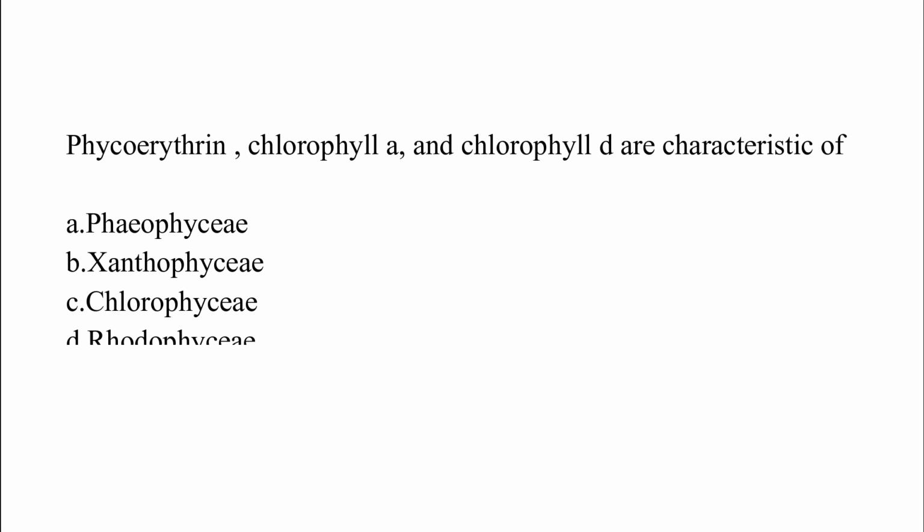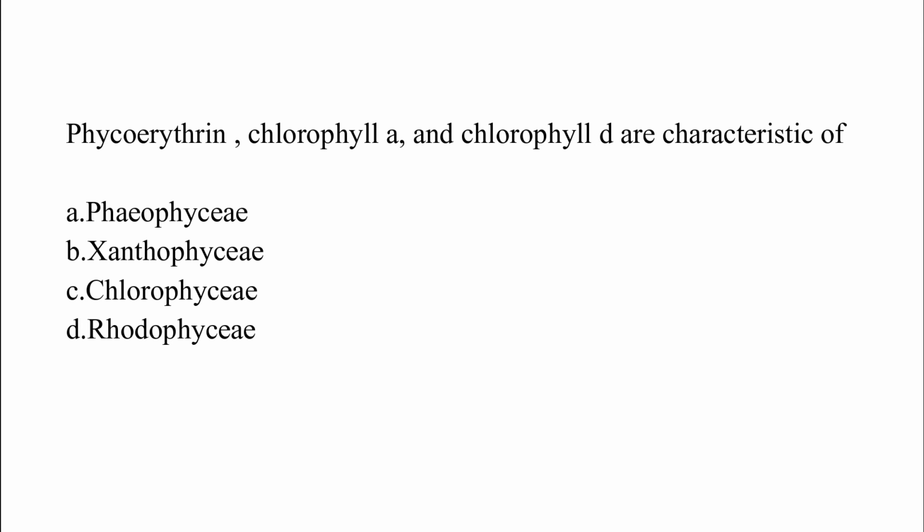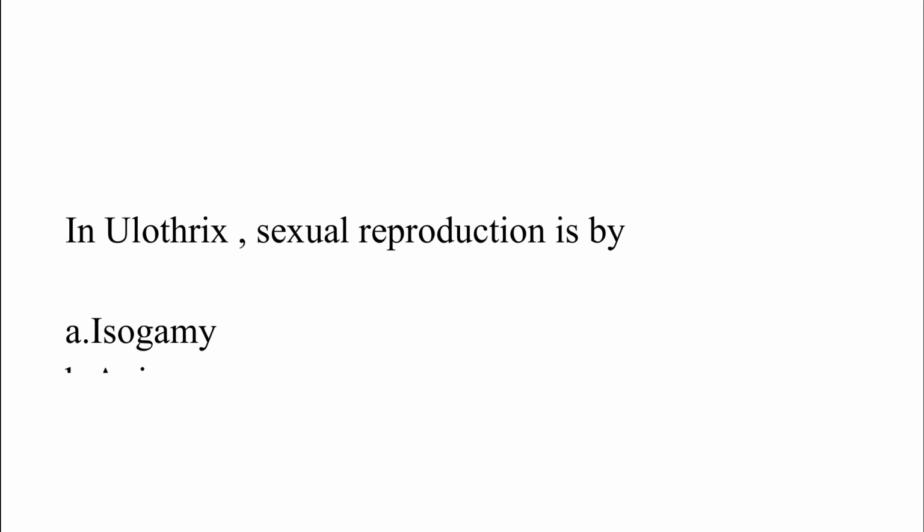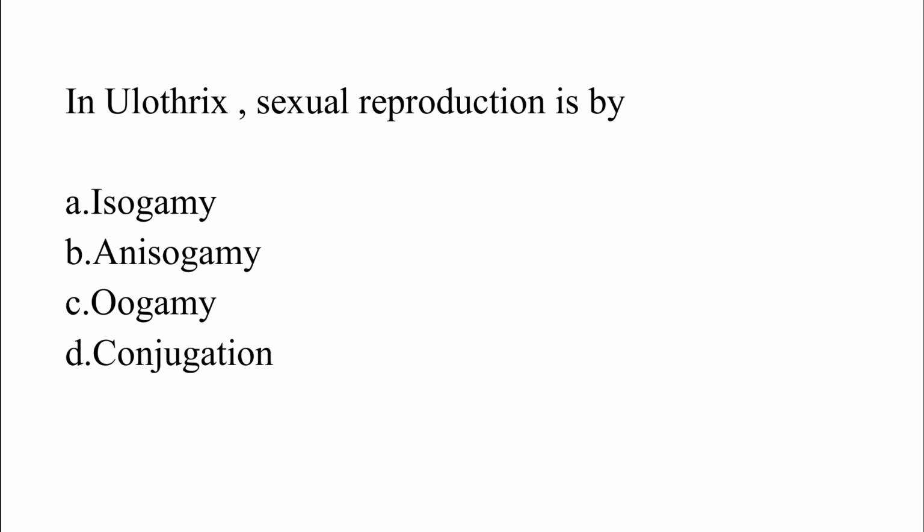Phycoerythrin, chlorophyll a and chlorophyll d are characteristics of: option A, Phaeophyceae. Option B, Xanthophyceae. Option C, Chlorophyceae. Option D, Rhodophyceae. The correct answer is option D, which is Rhodophyceae. In Ulothrix, sexual reproduction is by: option A, isogamy. Option B, anisogamy. Option C, oogamy. Option D, conjugation. The correct answer is option A, which is isogamy.